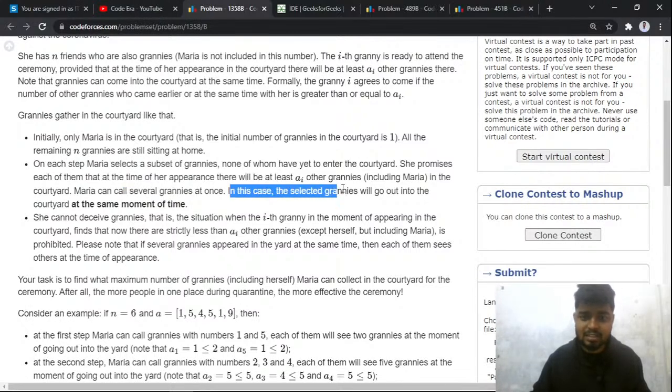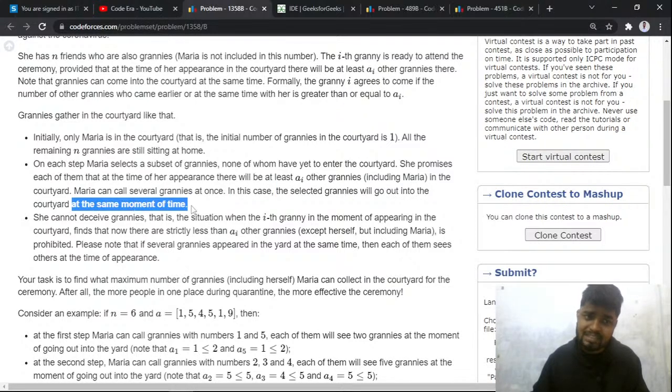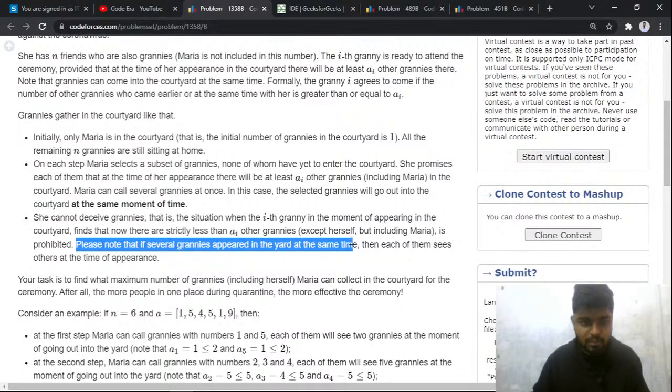In this case the selected grannies will go out into the courtyard at the same moment, so she cannot deceive the grannies, so all the grannies know the situation. So for the ith granny, if there are fewer than ai grannies in the courtyard, then in that case she just goes away from the courtyard.